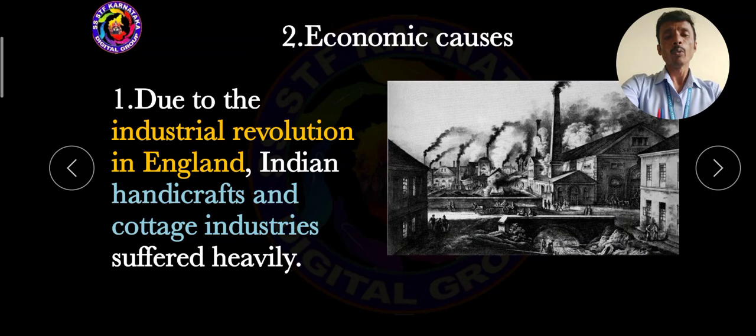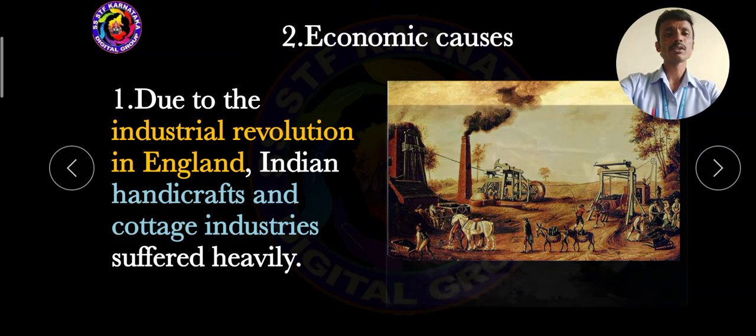When the industrial revolution took place in England, machine-made industries gave competition to the man-made industries, small handicrafts and cottage industries. So that was the reason the cottage industries completely suffered. It was highly impossible for cottage industries to compete with the machine-made industries in England. So we should consider this for the industrial revolution in England.